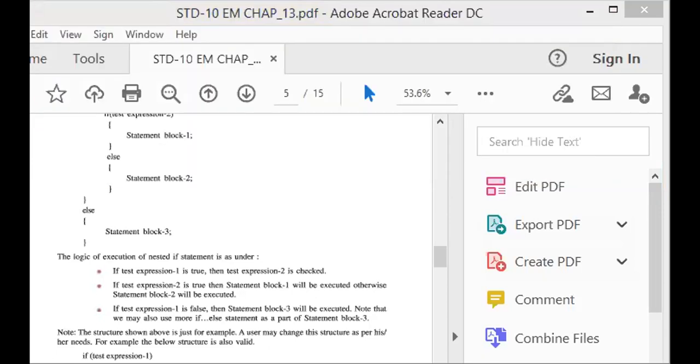See, #include <stdio.h>. That is our first line of the C program, standard input output. Same way, #include <conio.h>, standard library, int main.